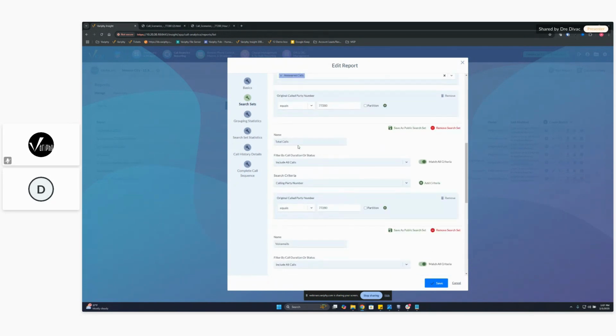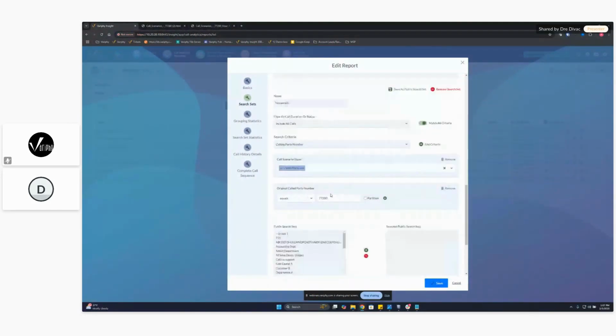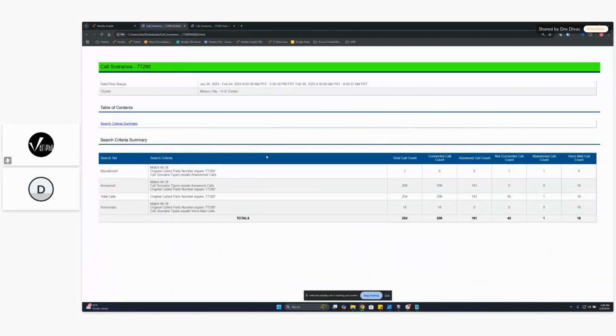Then I have a total calls one, just to show you how many total calls are coming in. And I have another one that is just voicemail calls, so you can see all the voicemail calls that are hitting after we get to that hunt group. I already have this one built out so we can view it pretty quickly. As you can see, we can see our total calls. I should have put them in a little better order here, but it's how they came out. I forgot to change that around.